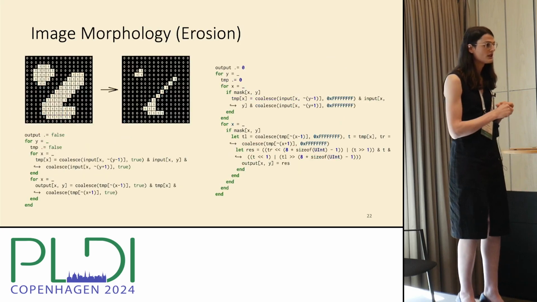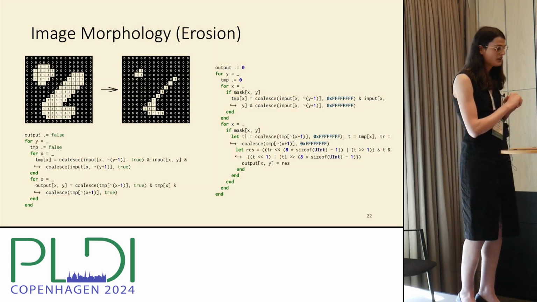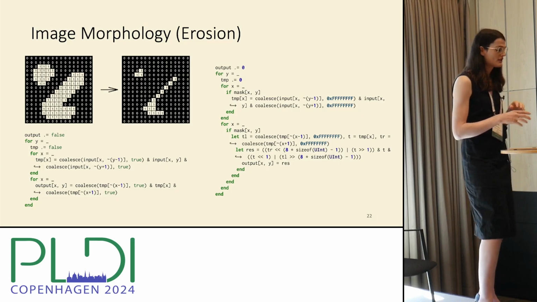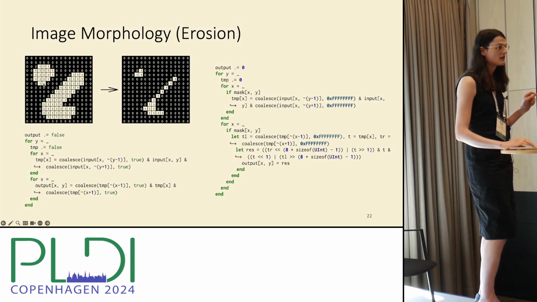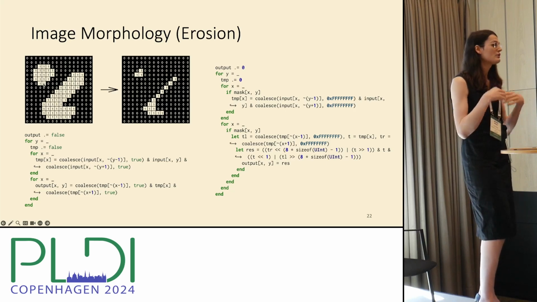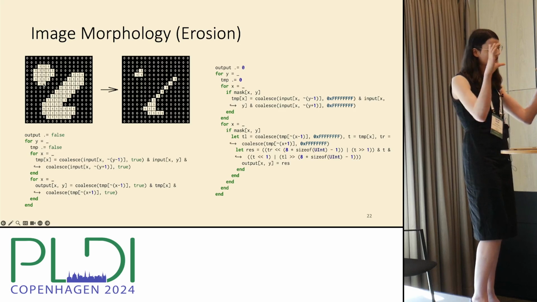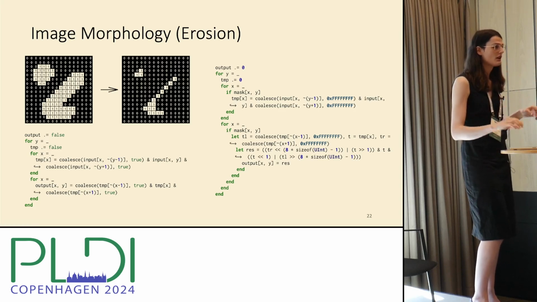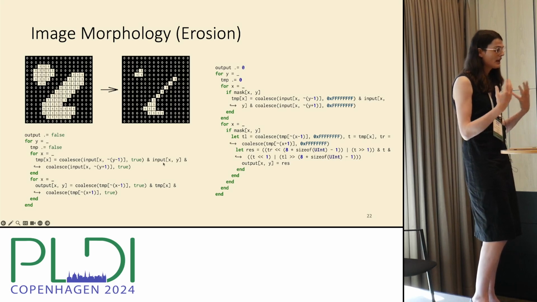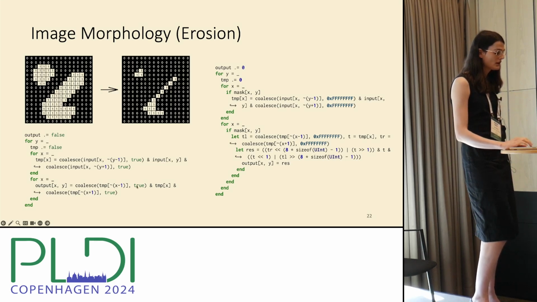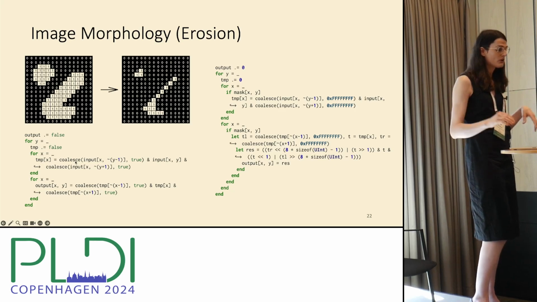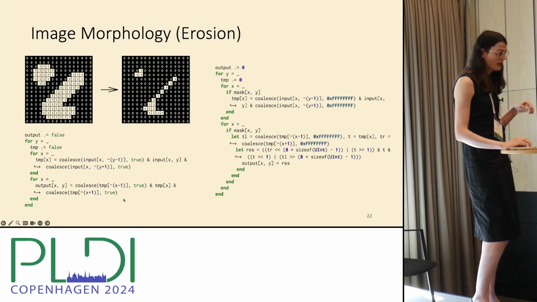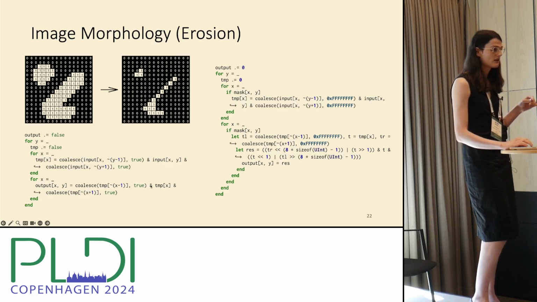The last case I'll show is image morphology. So we can program this kernel, which is erosion. Essentially, if your pixel is on and all of your neighbors are on, you get to stay on. So this is essentially shrinking the size of the positive blobs in the image. For this case, we have a couple of things going on here. We're introducing padding, and that's what these coalesce operators are doing, defining the out of bounds value. We have these sort of affine indexes that are occurring.